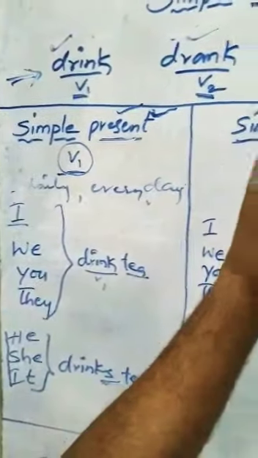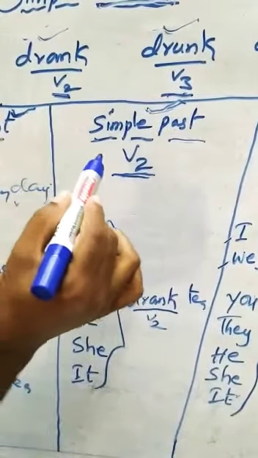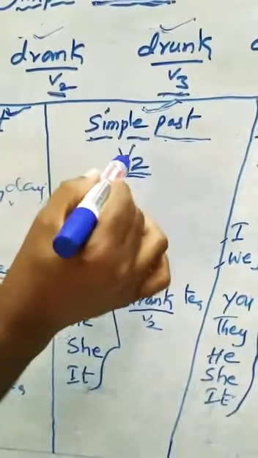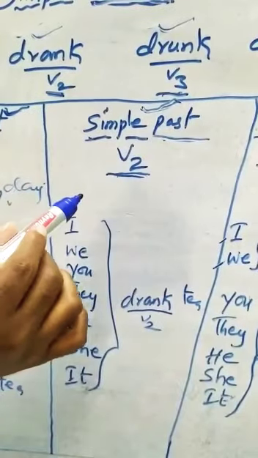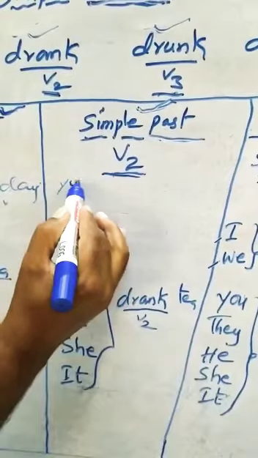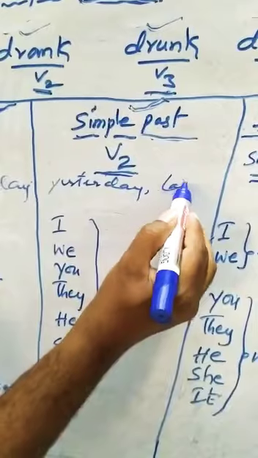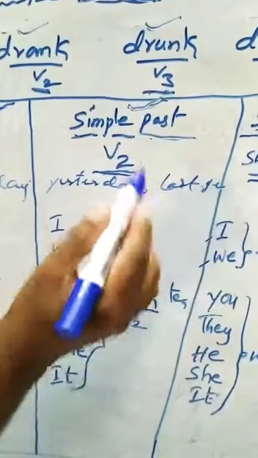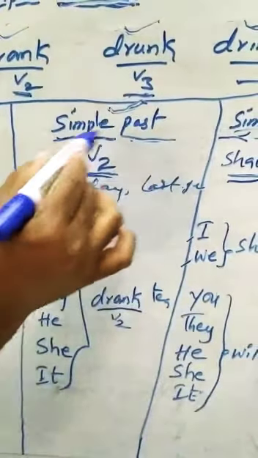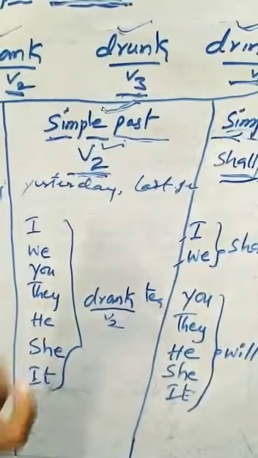Okay, next, simple past. Simple past is used to express actions which were completed in the past. Which were completed in the past means the actions which were completed yesterday, day before yesterday, last year, last Sunday, in the past, like this. So, in simple past, we use the V2 verb, the past form of the verb.